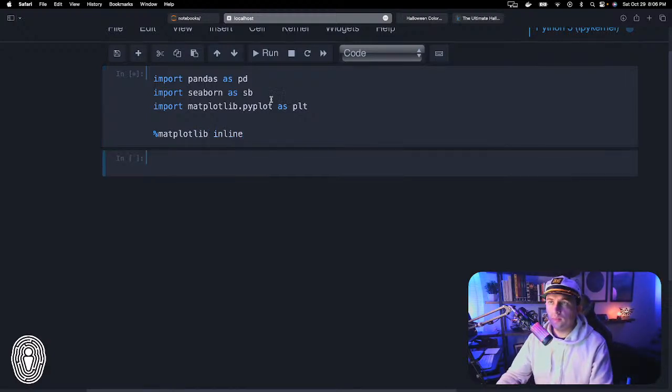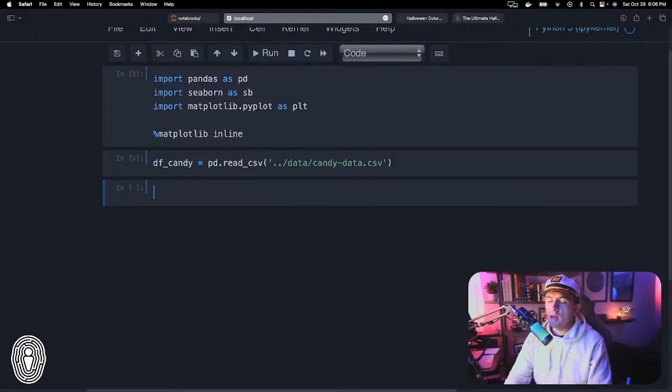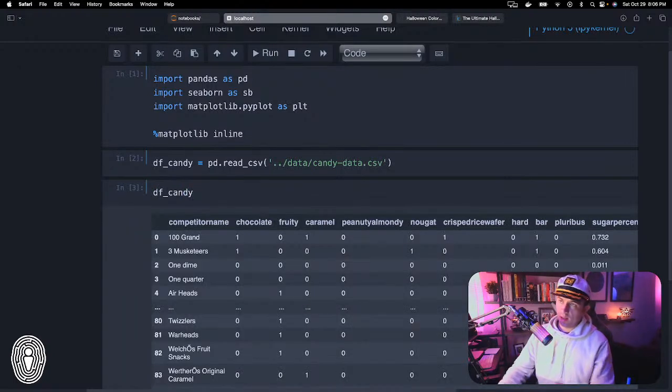Okay, so there's that. And now I need to import my data set. I'm going to call this dfcandy, equals pd.read_csv. It's in my data directory, and then candy-data.csv. Let's go ahead and take a quick look at it so we can familiarize ourselves a little bit with the data. To be completely transparent, when I had this idea of creating this notebook for visualizations with this candy data set, I did not really look super close at this data.